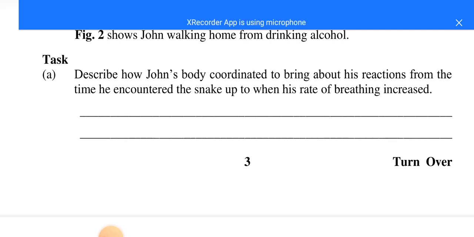Then it was transported to the brain for interpretation. Then these impulses were further sent to other structures like the adrenal gland, which released the adrenaline hormone, transported through blood to the heart. When this adrenaline hormone reaches the heart, it stimulates the intercostal muscles to increase the rate of breathing. As simple as that.